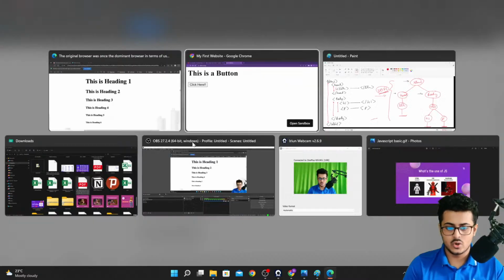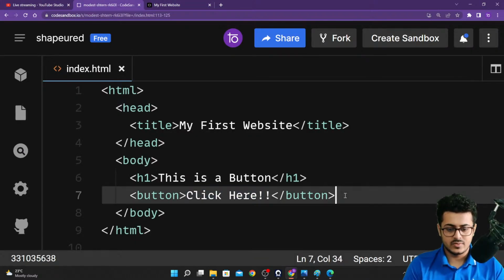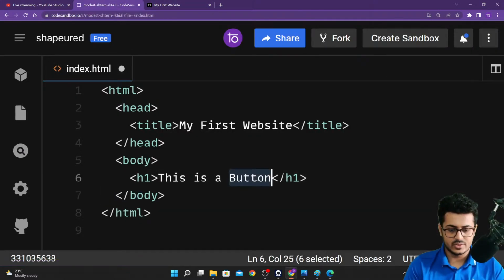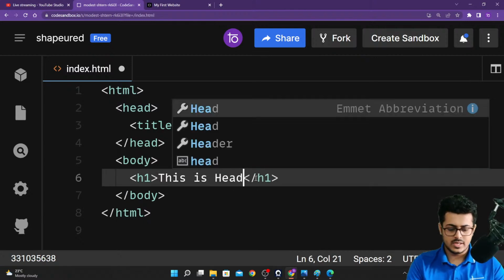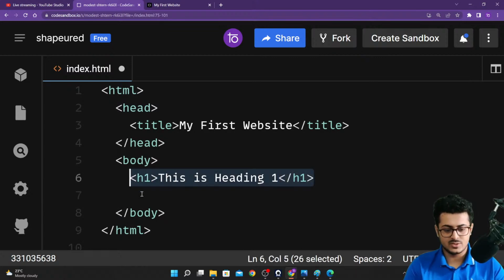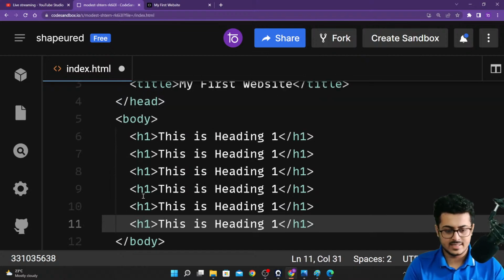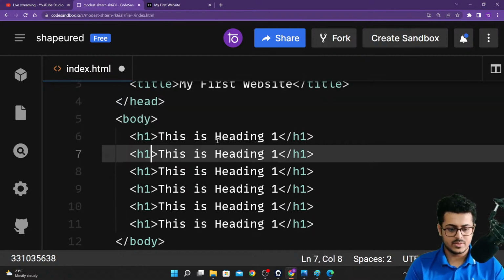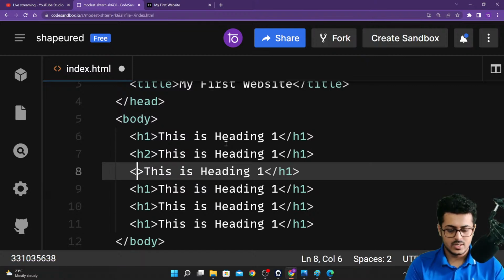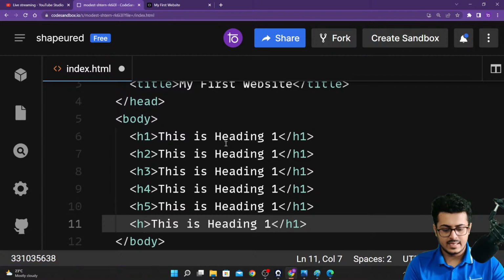So let's go back and create the entire thing. We have the h1 tag right over here, this is heading 1. I will just copy paste this again and again so that I don't have to write it: h3, 4, 5, and 6. I'll just change the numbers right over here. So H2, H3, then H4, H5, and H6.